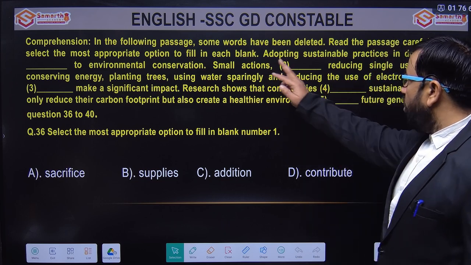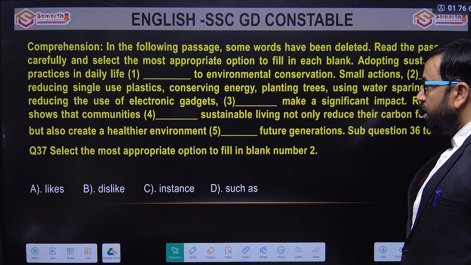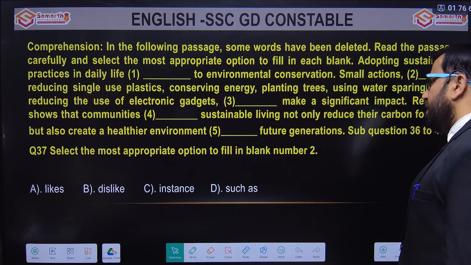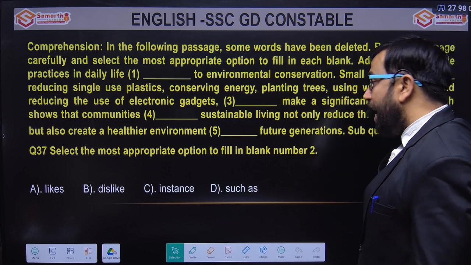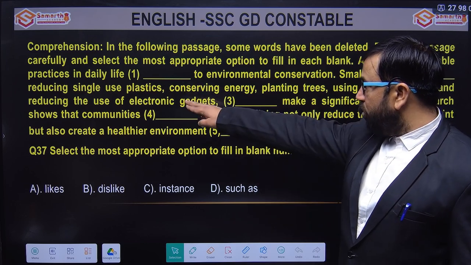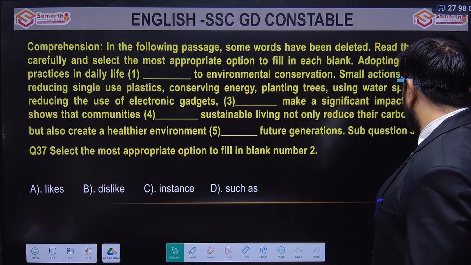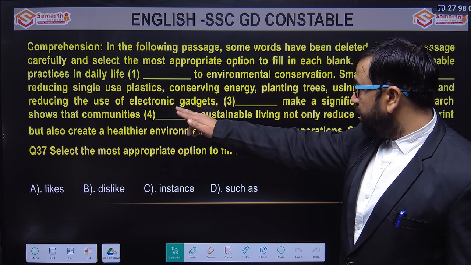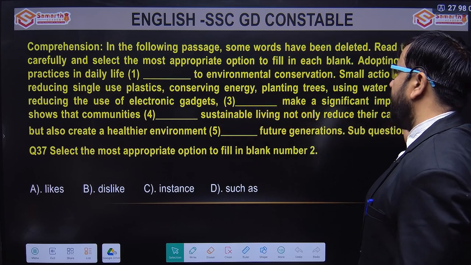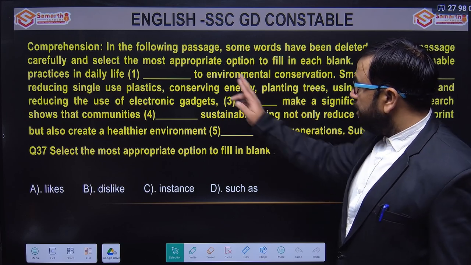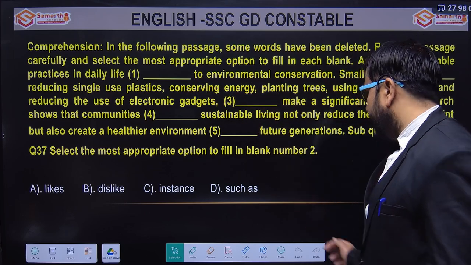Let's see: small action, comma, dash, reducing single use plastic. The options are likes, dislike, instance, such as. Very simple, straightforward answer. Small action such as reducing single use plastic, conserving energy, planting trees, using water sparingly, and reducing the use of electronic gadgets, comma, dash, make a significant impact. Okay, two are clear now. The first one we did was contribute, the second was such as. Next we will see the third one's options.